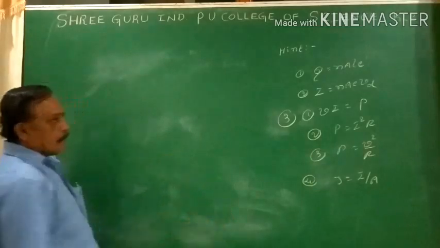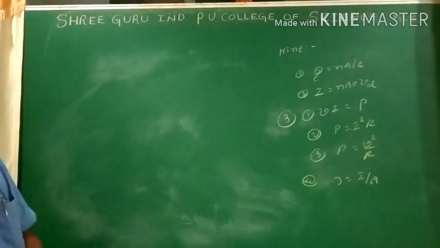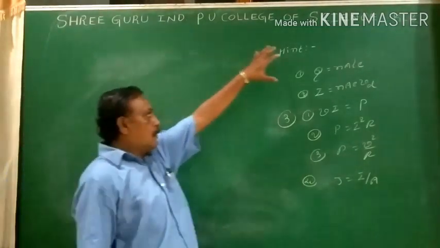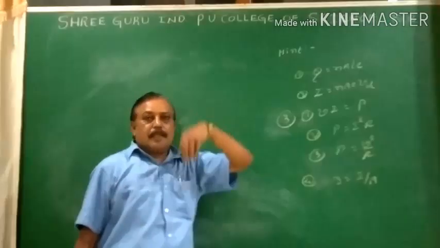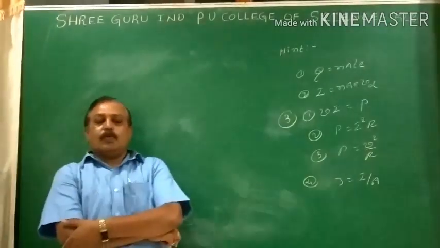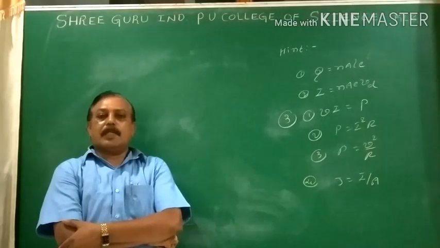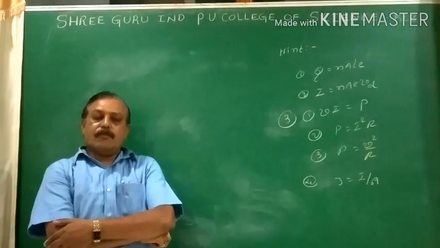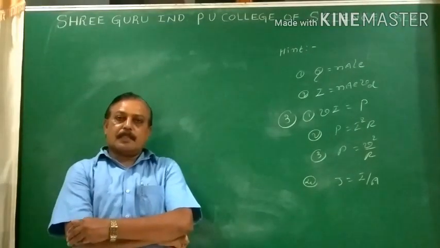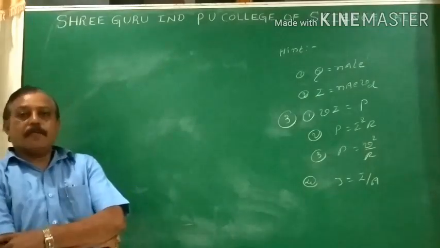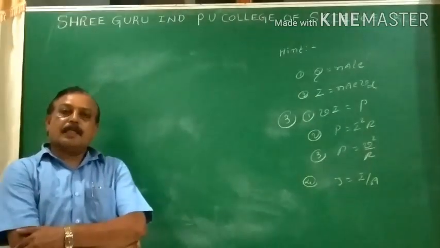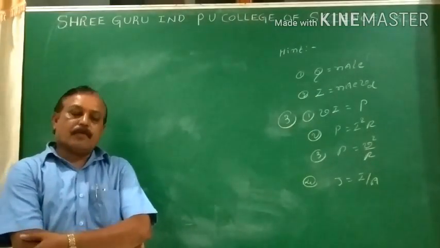I give the brief review of whatever we have dealt with today. First we started with current electricity. What is current? Current is nothing but the rate of flow of charges. So where are the charges available? The charges are available in the conductor. Why do we select the conductor? Conductors contain a large number of free electrons.